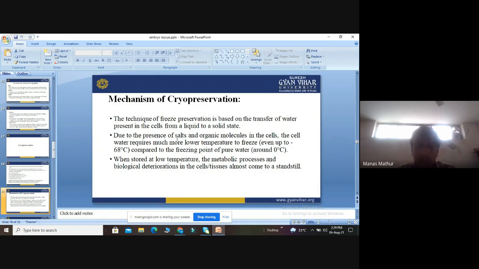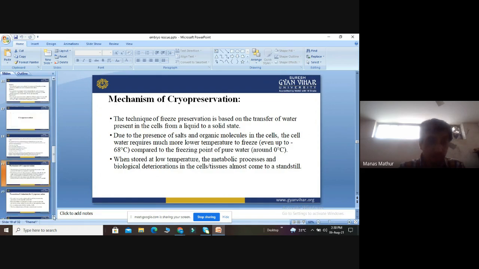However, when stored at low temperature, the metabolic process and biological deteriorations in the cells and tissue almost come to a standstill. Is that clear? So it is kept at a constant temperature. So what will happen? The biological deteriorations in the cell and tissue almost come to a standstill.